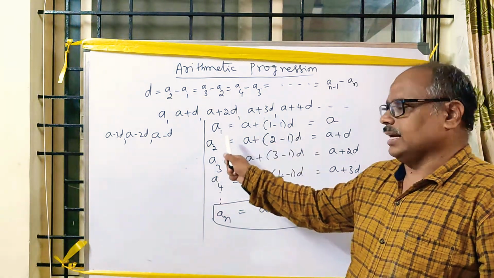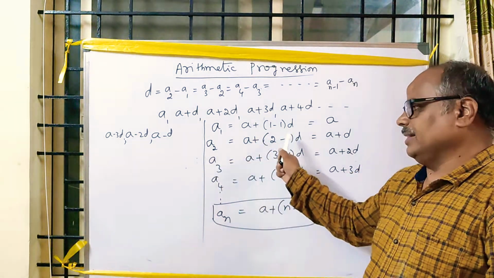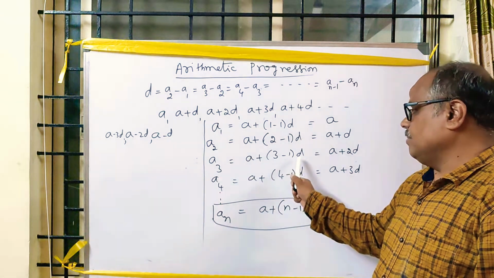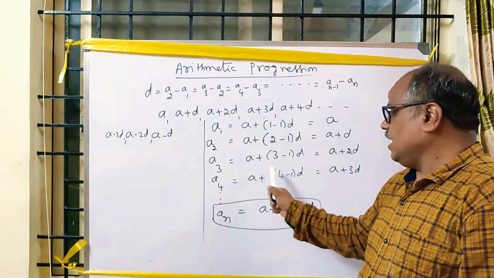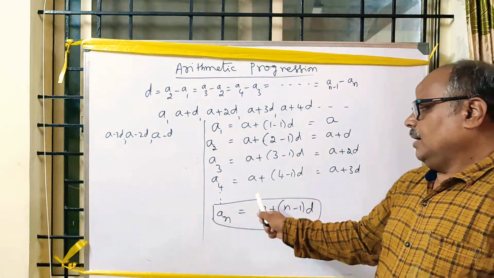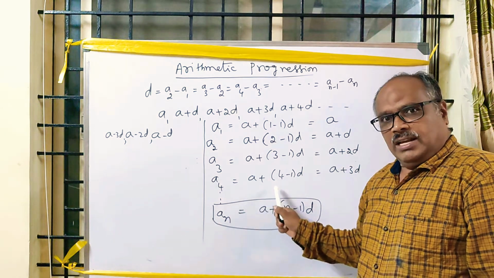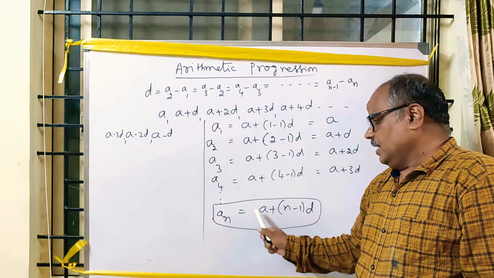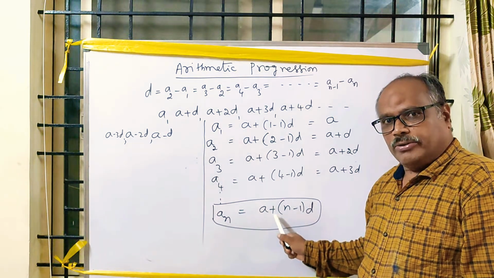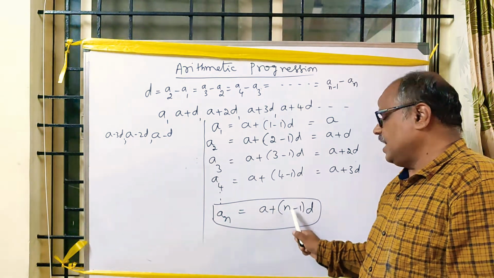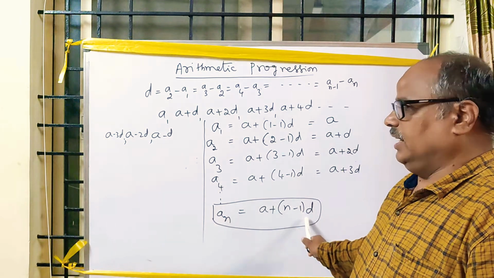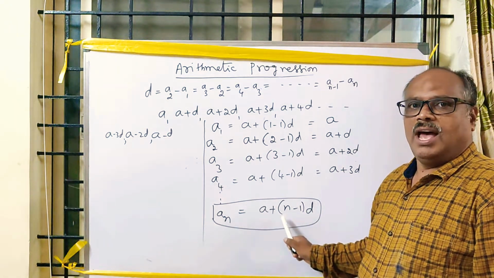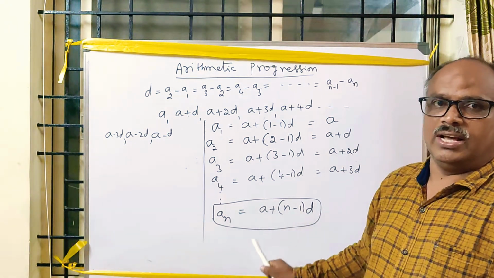Minus 1. For the second term you take 2 minus 1. For the third term, 3 minus 1. For the fourth term, 4 minus 1. For the fifth term, a plus 5 minus 1 into d. Similarly, for the nth term, what are we going to write? a plus n minus 1 into d. This is the nth term of the arithmetic progression.